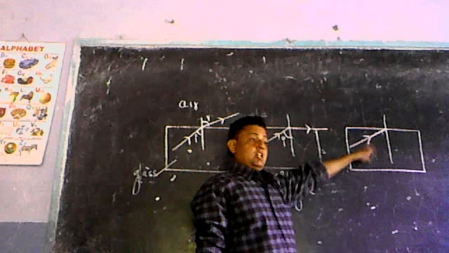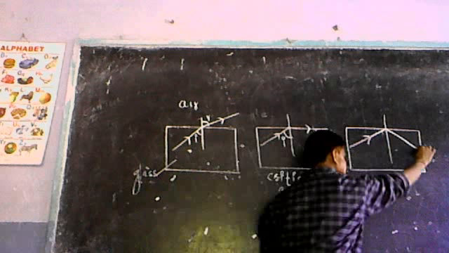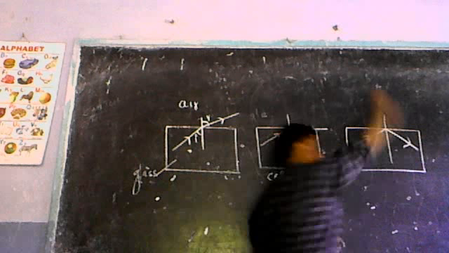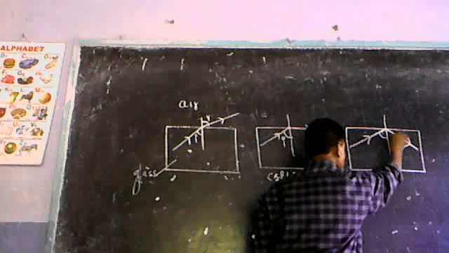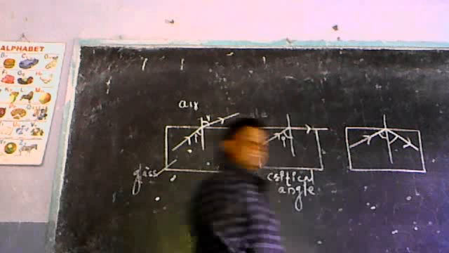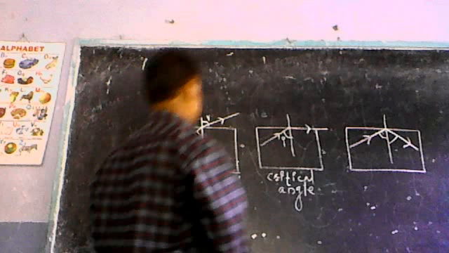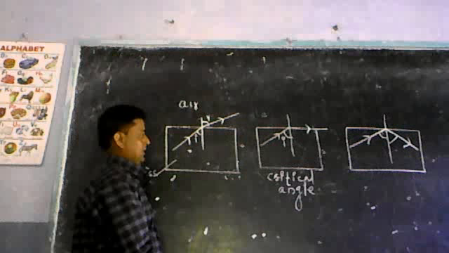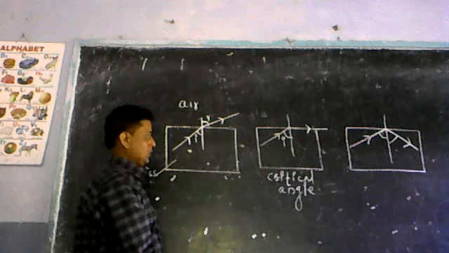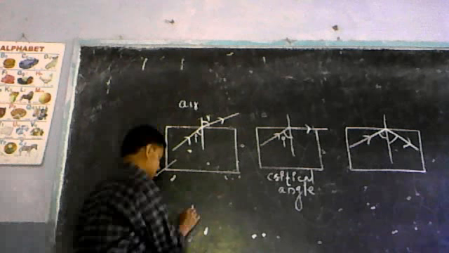The light ray reflects in the same medium inside the glass. This type of reflection of light is called total internal reflection. So from this diagram you can compute the two conditions required for total internal reflection.